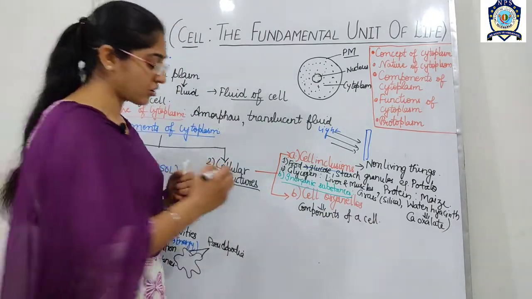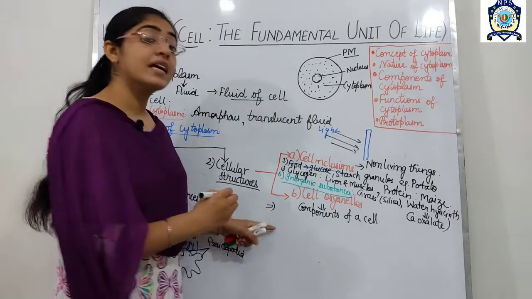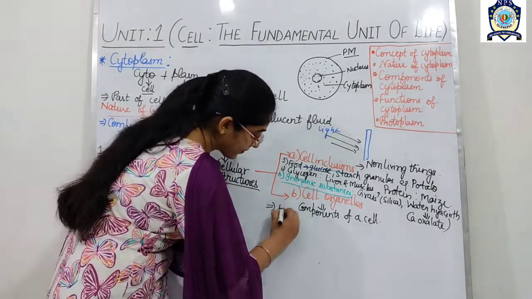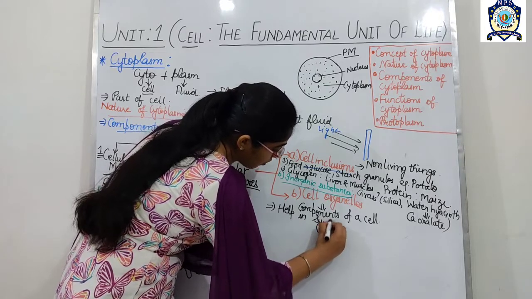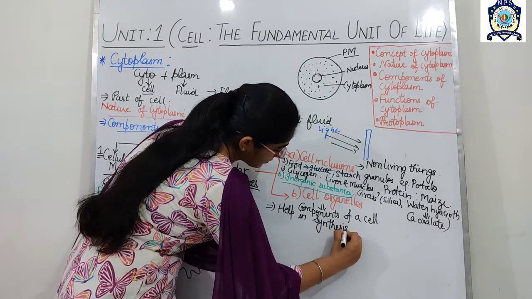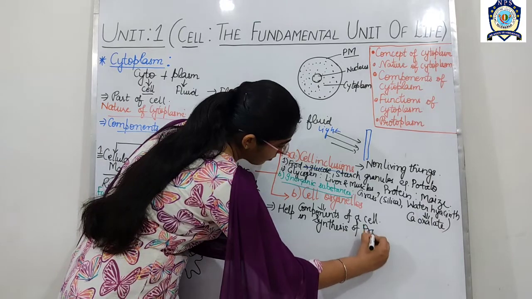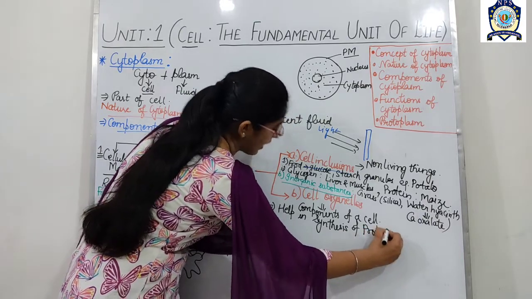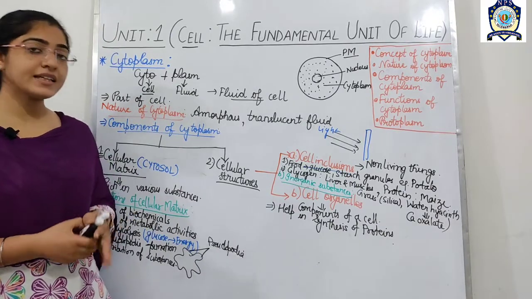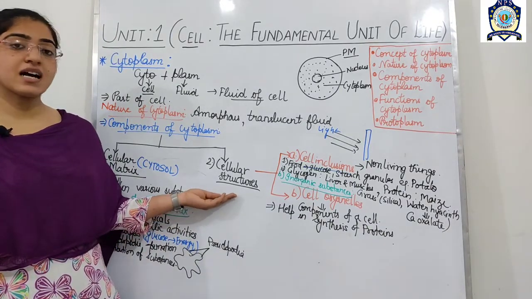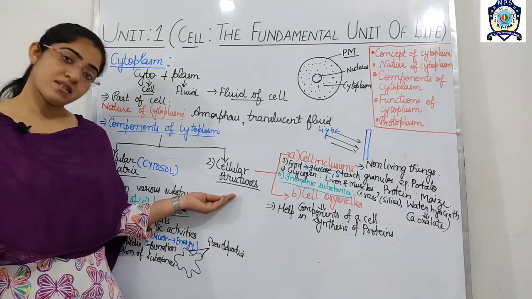And what is the function of these cell organelles? They help in the synthesis of proteins inside the cell. So this is about the second component, which is the cellular structure.